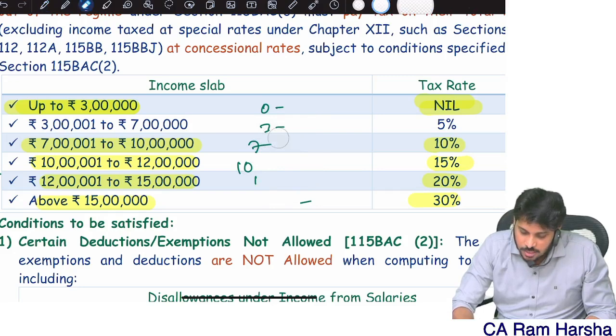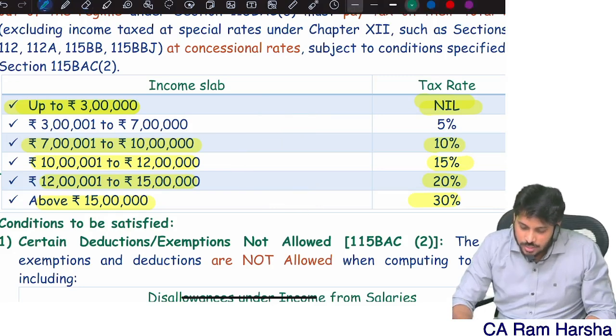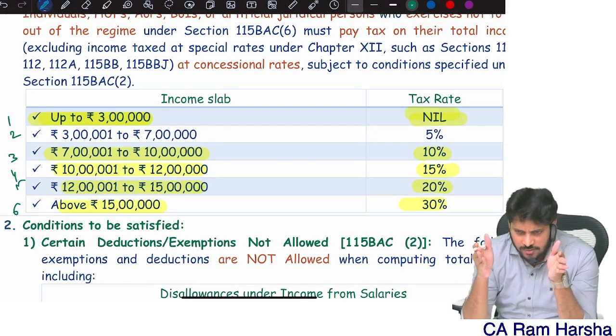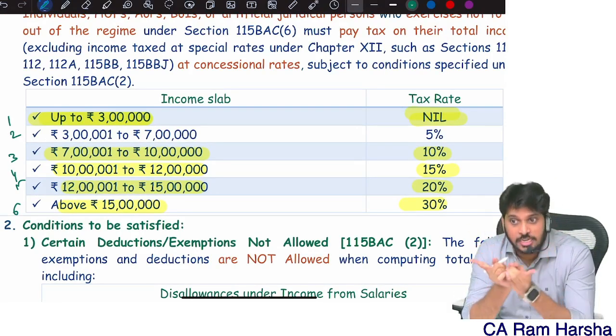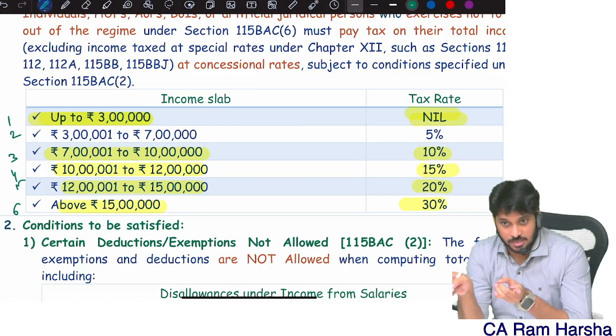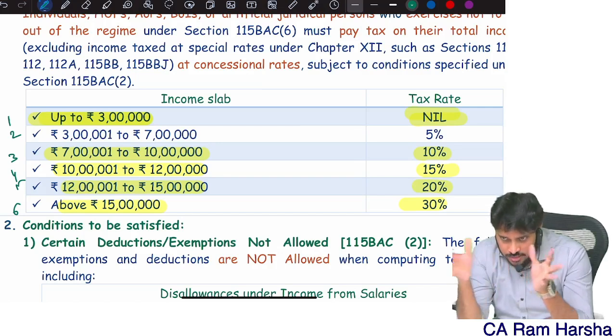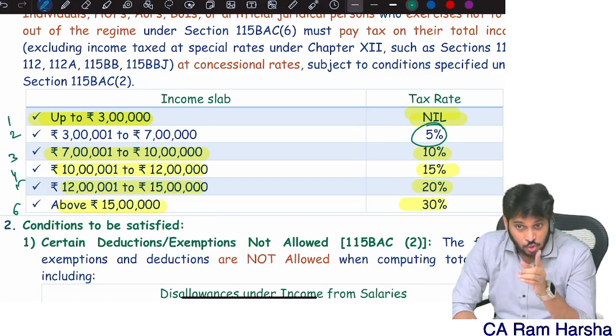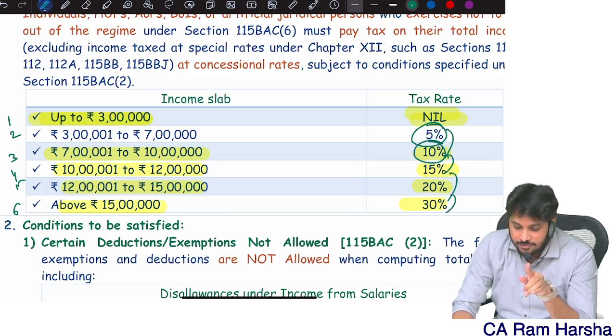So first 3 lakhs, what is the tax rate? 0. The 3 lakh to 7 lakhs portion of your total income, the balancing figure income, is taxable at 5%. The 7 to 10 portion is taxable at 10%. The rate increases by exactly 5 each time. There is no 25% slab here.